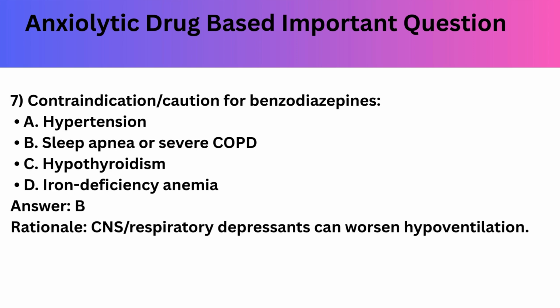Next question. Contraindication or caution for benzodiazepines: hypertension, sleep apnea or severe COPD, hypothyroidism, or iron deficiency anemia. Looking at the question, benzodiazepines are respiratory-related drugs. Sleep apnea or severe COPD is the correct answer. If you have sleep apnea or COPD, don't give benzodiazepines. Benzodiazepines are CNS respiratory depressants and can worsen hypoventilation.